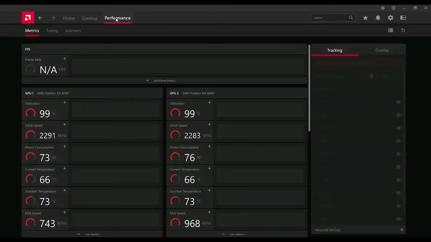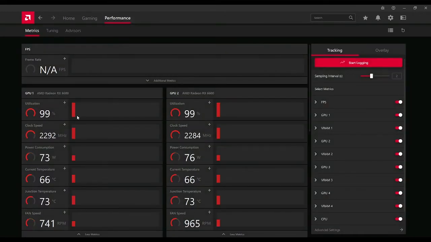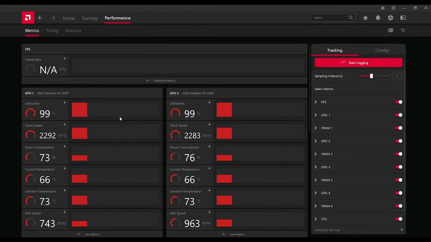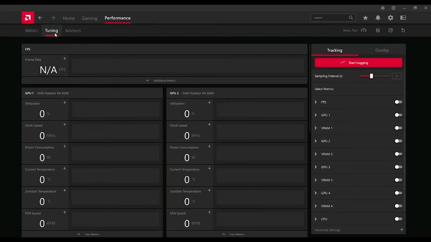Then if you're doing it for gaming, you go to gaming, more settings. So here's the metrics. Shows you all of the GPUs and CPUs that you have installed on the motherboard we installed. It's a little much to view, but it does have some good metrics to it, I guess. I don't really bother with this view.